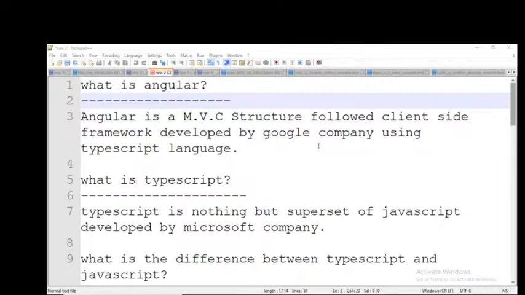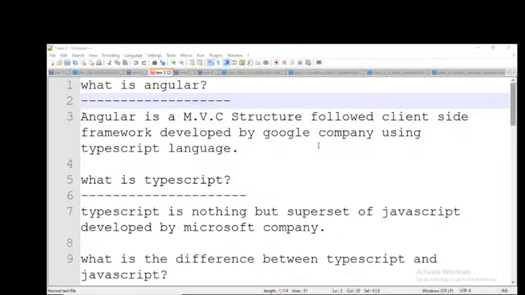So which company developed this? Microsoft. Now tell me, who is the owner of Angular, Microsoft or Google? Google, Google only. Whoever programmed that application will be the owner, not all persons. For example, if you develop any application using the Java language, you will be the owner because you programmed it, not the person who developed the Java language.